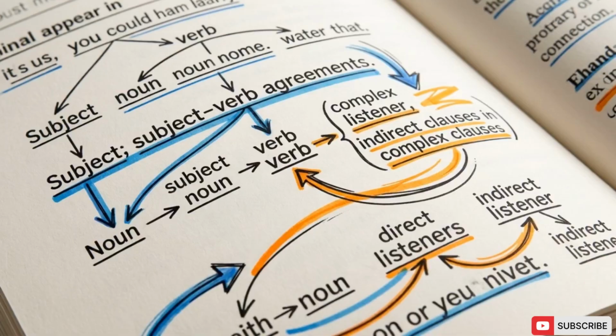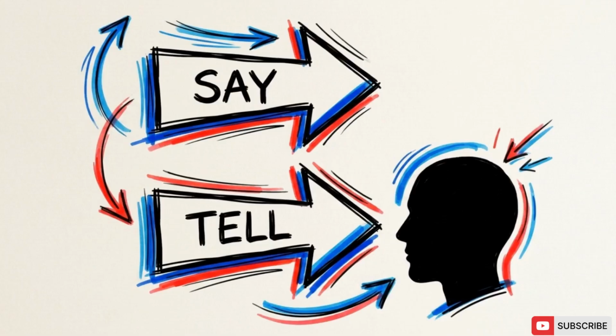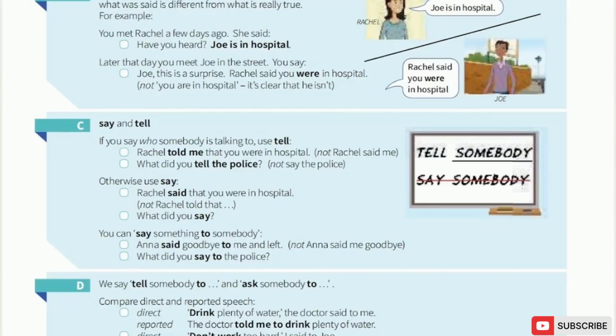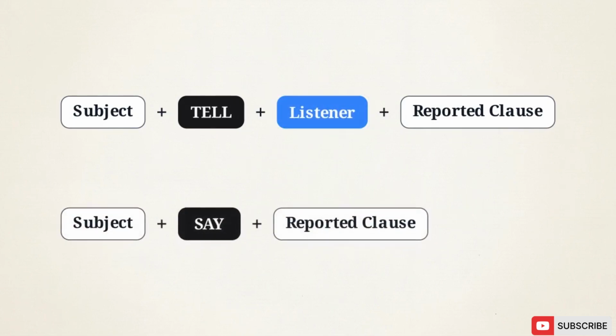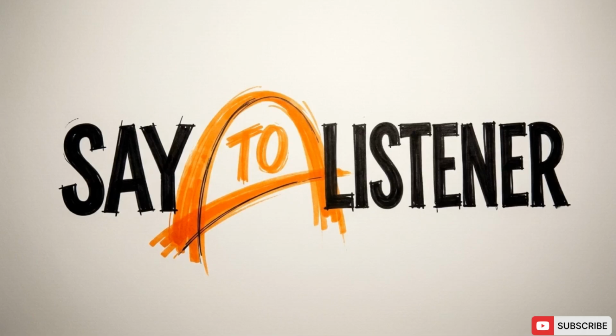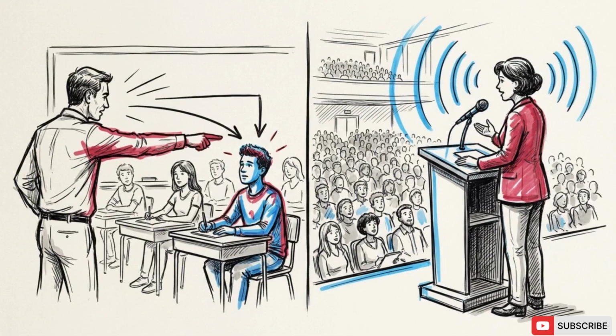Beyond time and truth, we must also consider syntax. The difference between the verbs say and tell is a matter of how they interact with a listener in a sentence. This whiteboard graphic shows a specific constraint. The strike-through over "say somebody" shows that say cannot be followed directly by a listener. We can express this as a structural equation. Tell requires a direct listener before the reported clause. Below it, the equation for say shows that it links directly to the reported clause. The exception is when say is followed by the preposition to, as in, "Anna said goodbye to me." Tell requires a specific target for the information, while say focuses on the content of the statement itself.